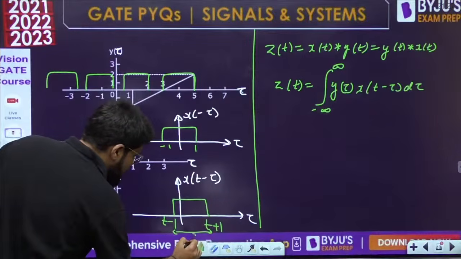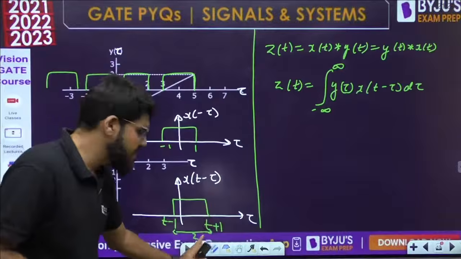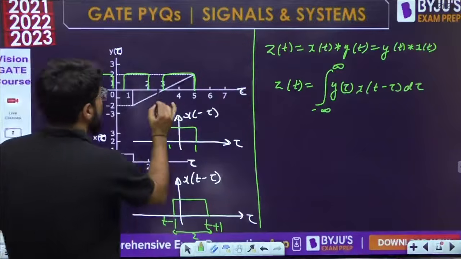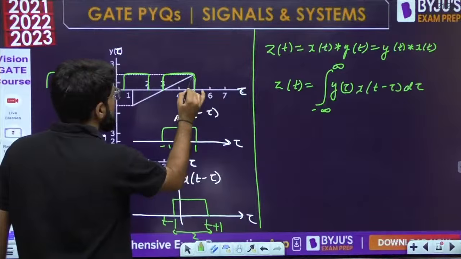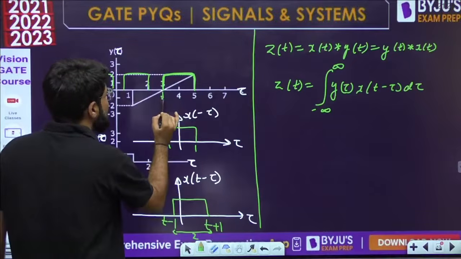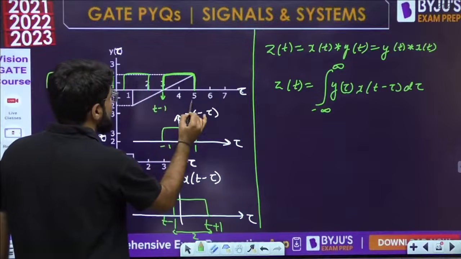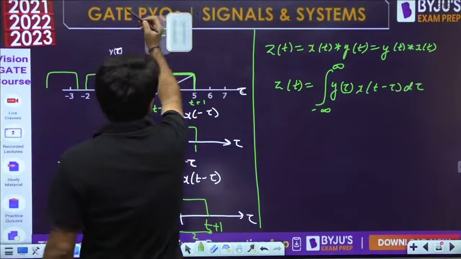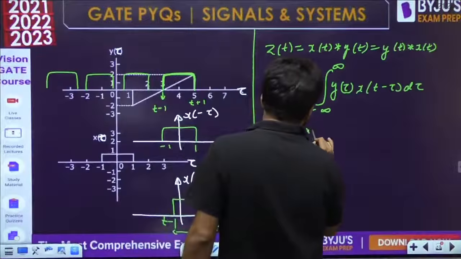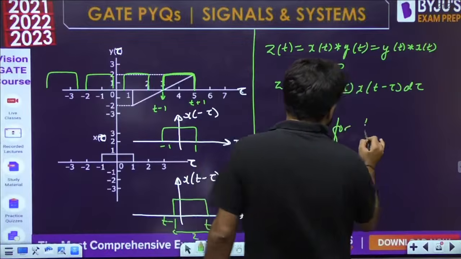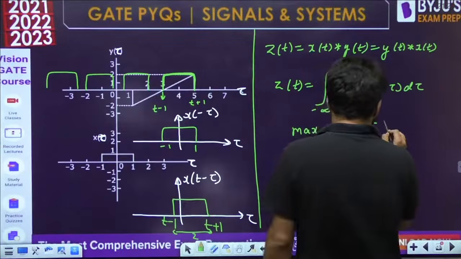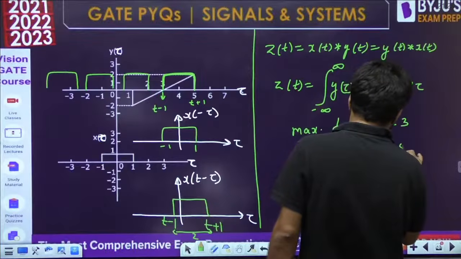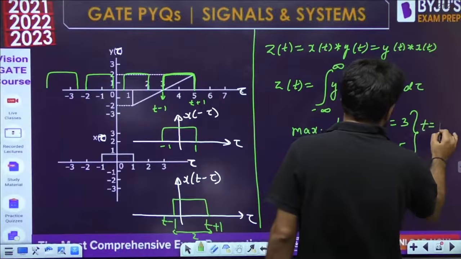What is the total duration? Whether it is t minus 2 to t minus 1 or t minus 1 to t plus 1, the total duration is 2. Right, very good. There will come a time such that t minus 1 equals 3 and t plus 1 equals 5. This will be maximum for t minus 1 equal to 3, or you can say t plus 1 equal to 5. From anywhere you get t equal to 4.